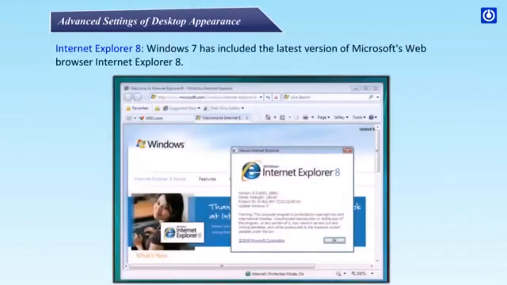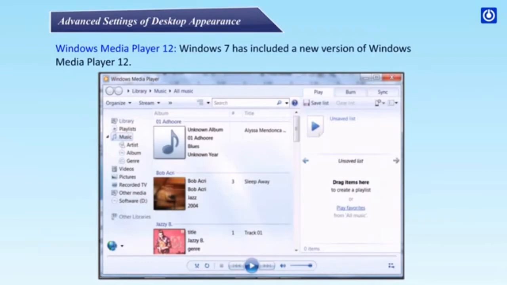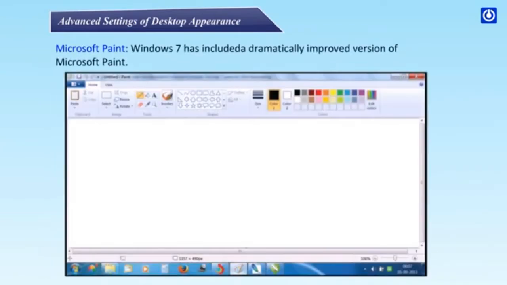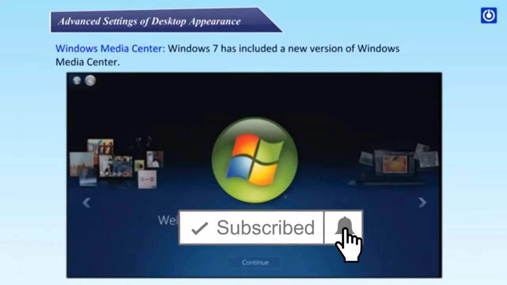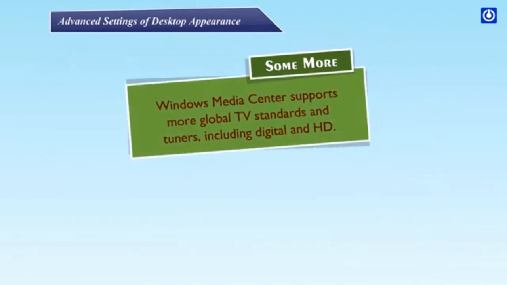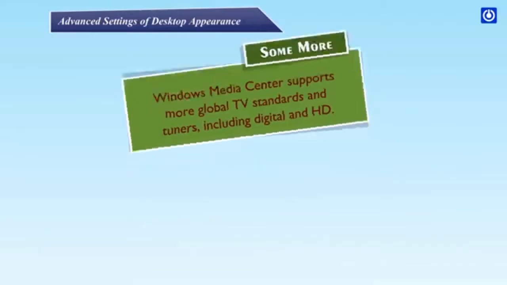Internet Explorer 8. Windows 7 has included the latest version of Microsoft's web browser, Internet Explorer 8. Windows Media Player 12. Windows 7 has included a new version of Windows Media Player 12. Microsoft Paint. Windows 7 has included a dramatically improved version of Microsoft Paint. Windows Media Center. Windows 7 has included a new version of Windows Media Center. Some more. Windows Media Center supports more global TV standards and tuners, including digital and HD.